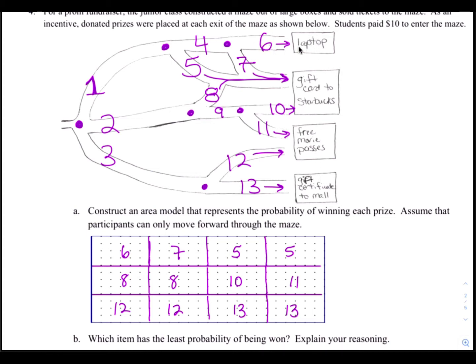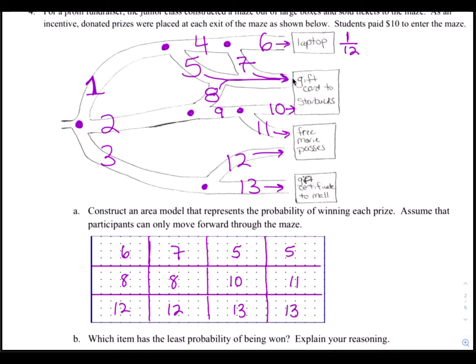Only path 6 leads to laptops. Let's look down here in our area, and we have only 1 box out of 12 leading to laptops. So the probability of getting a laptop is 1 out of 12. Let's find the probability of getting a gift card to Starbucks.